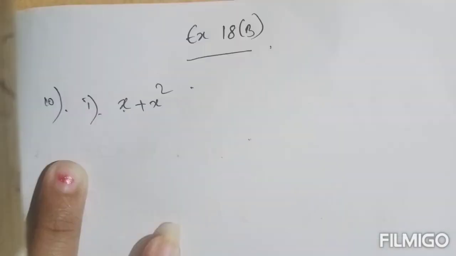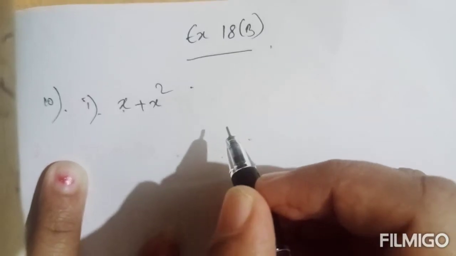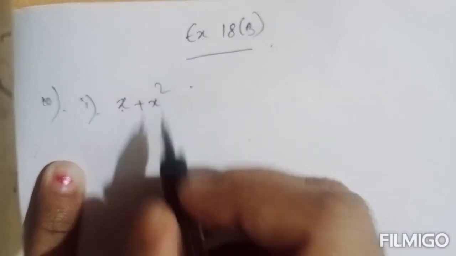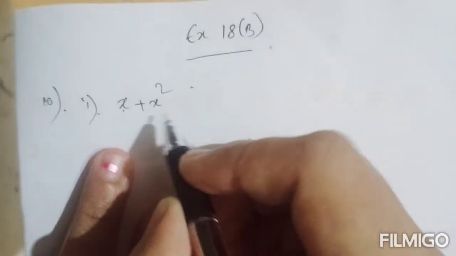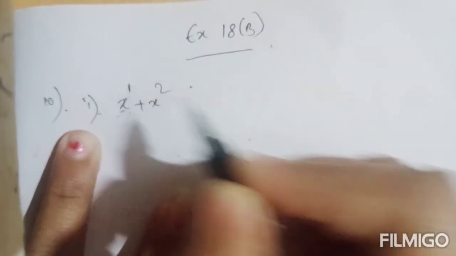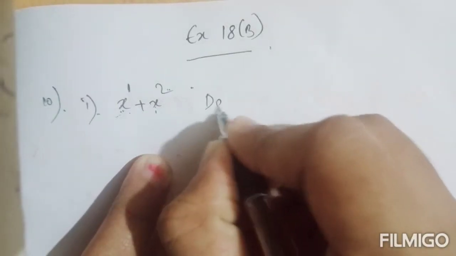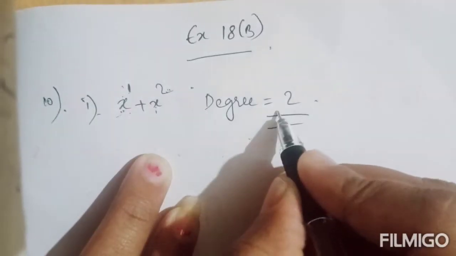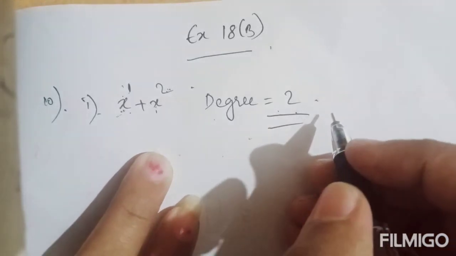Now let's do exercise 18b, 10th question. Write the degree of each of the following polynomials. First one, x plus x square. This is a polynomial in one variable. In the first term the power of x is 1. In the second term the power of x is 2. So the degree of this polynomial will be 2. The greatest among these powers will be the degree. Degree will be 2.